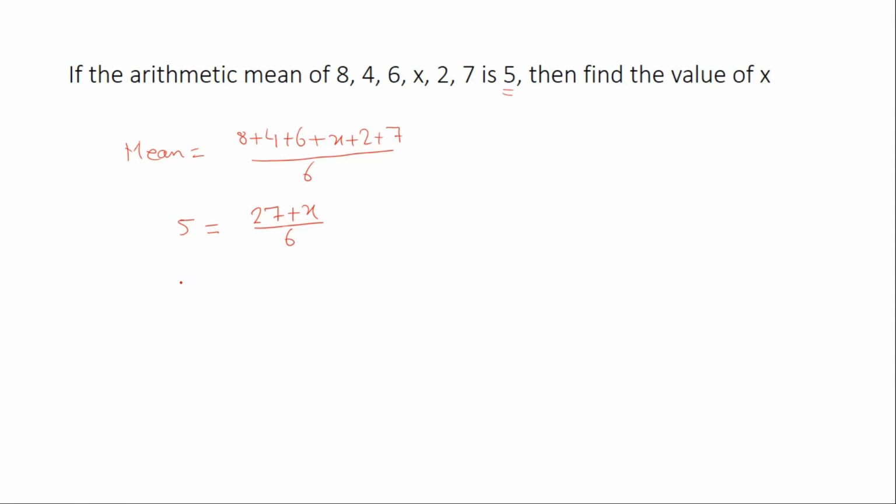Or we can write 27 plus x is equal to 30, or x is equal to 30 minus 27, or it will be 3. I hope you are getting what is mean.